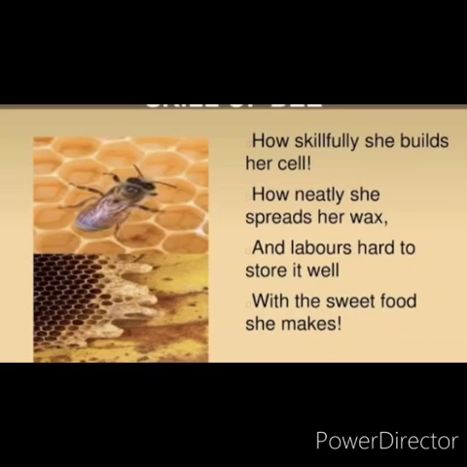How nicely, how neatly they make their cell out of wax. And they do all the hard work to make the sweet food. This sweet food is what? Honey, which is in use for human beings in many ways.